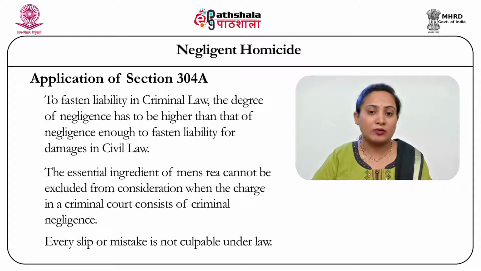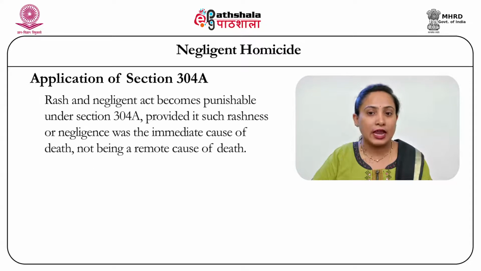Thus, every slip or mistake is not culpable under criminal law. What is needed is a clear proof of mens rea either in the form of rashness or in the form of recklessness or in the form of negligence. Rash and negligent act becomes punishable under section 304A, provided there is proof of rashness or negligence on the part of the accused, and not just that, there should also be a clear link between such rash and negligent act on the part of the accused and the death of the victim.